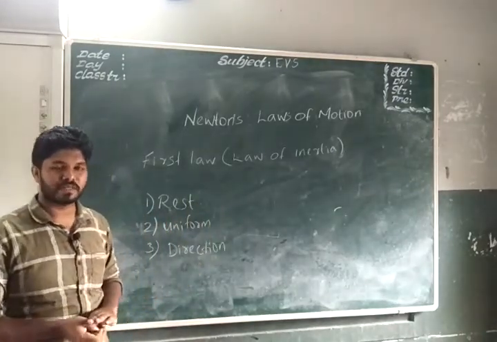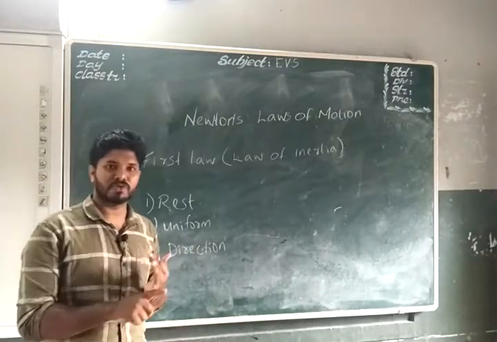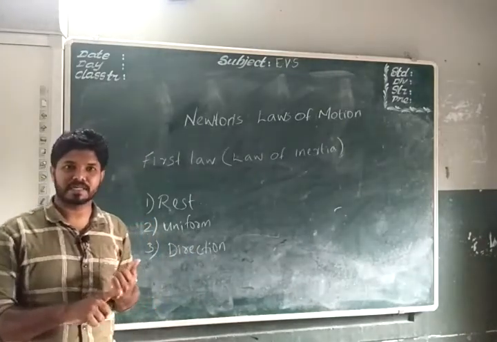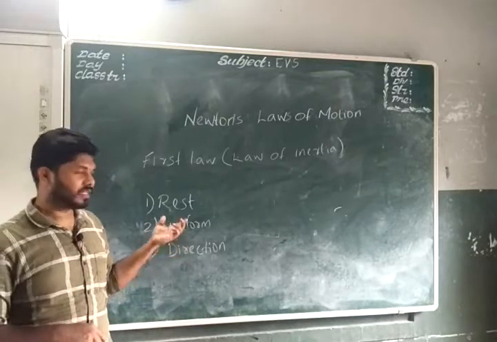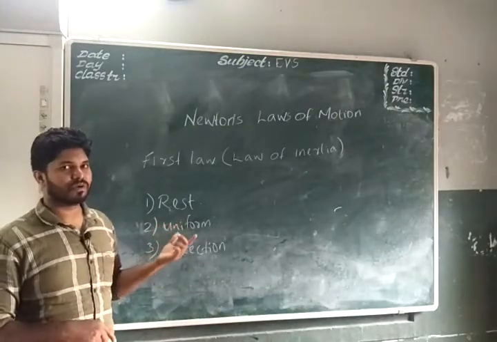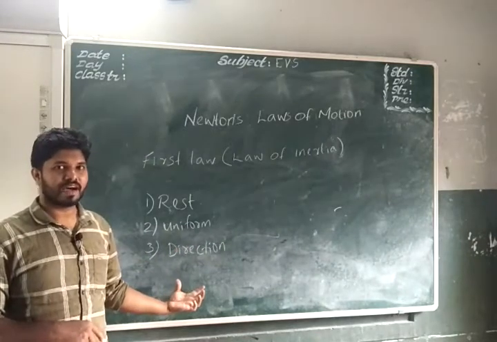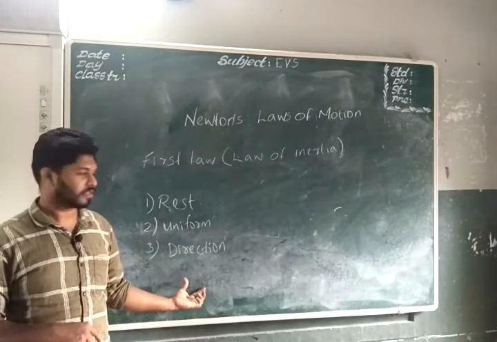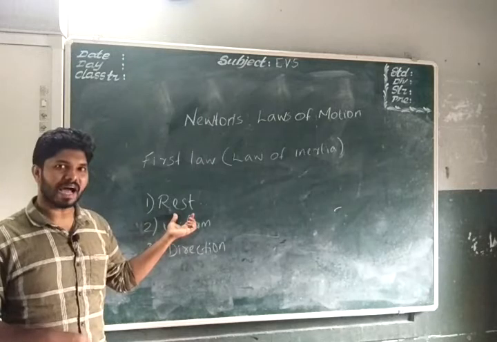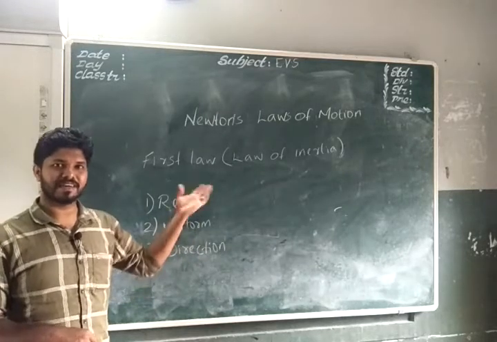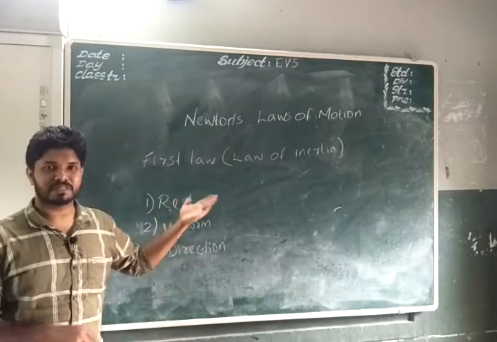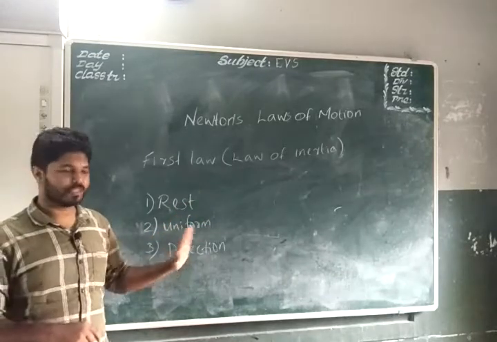We already stated that Newton's first law of motion states that a body continues to be at rest or in uniform motion in a straight line unless an external force acts upon it. So we added these three terms in the statement. Now we are going to split the statement into three.